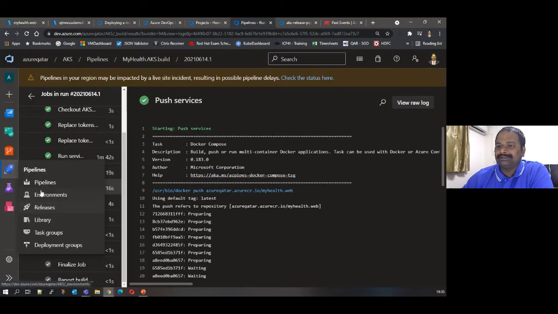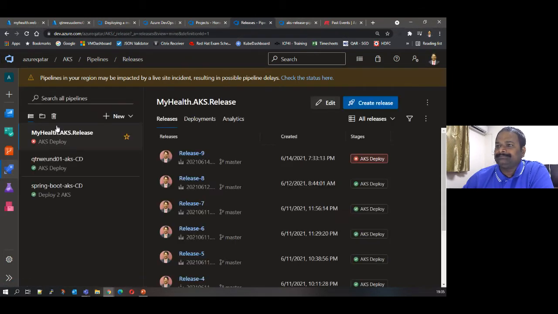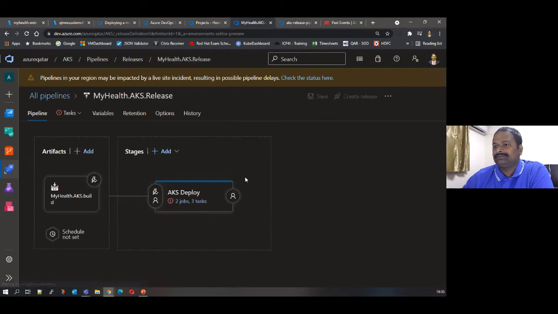Now let's go to releases. We have a CI pipeline which has run, the AKS build pipeline. Let's go to the releases. There is an error here. Let's see what it is.